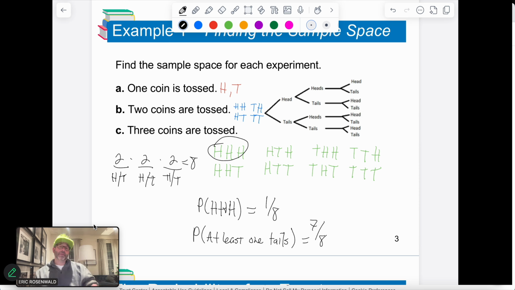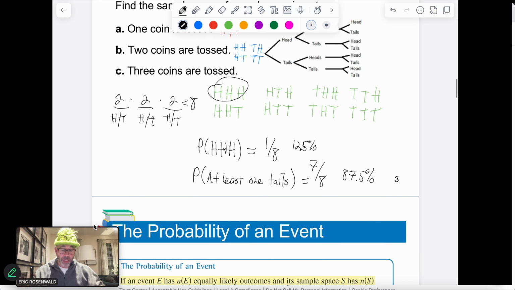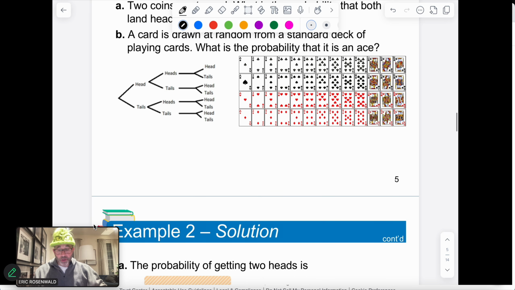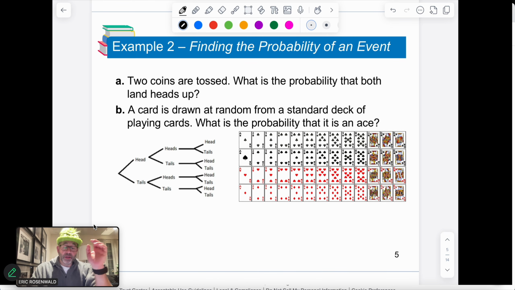And if we add these together, 1 out of 8 and 7 out of 8 is going to add up to 8 out of 8, which is 1. Or we can even say that this is a 12.5% chance. And then the other one is going to be an 87.5% chance. Okay, and together those add up to 100%.